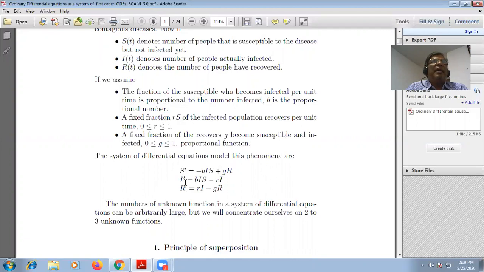Similarly, we can take I' and R' as functions of t.